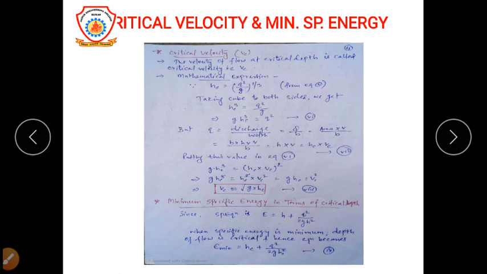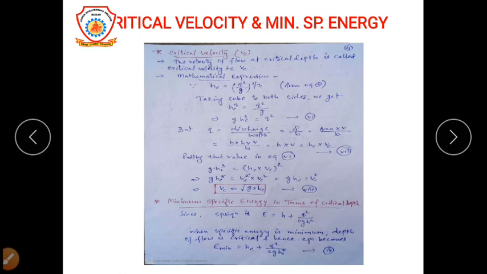Now, small q stands for discharge per unit width. It means q will be the multiplication of critical depth and critical velocity. Now suppose if we put this equation in equation number 6, the final result we will get, that is